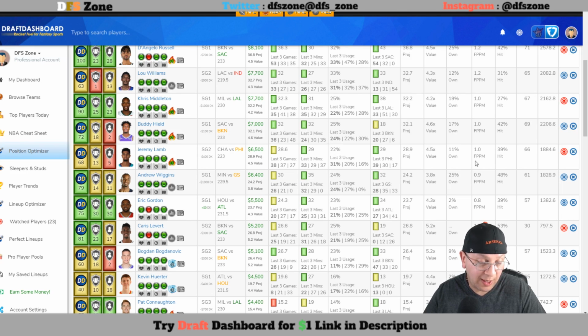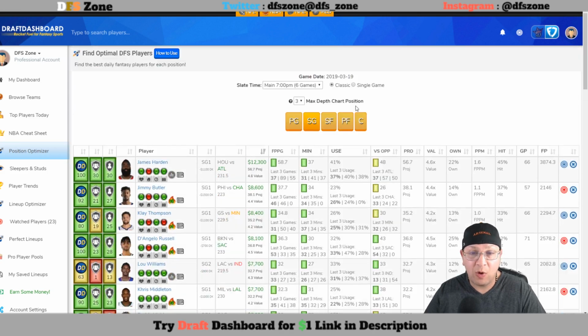He did put up 39 in his last game against them. Philly's 5th in defending shooting guards and allowing 33.5 fantasy points per game. They just recently gave 35 to Middleton and 54 to Harden and 52 to LaVine over the course of the last 5 games. We'll go over the small forward.